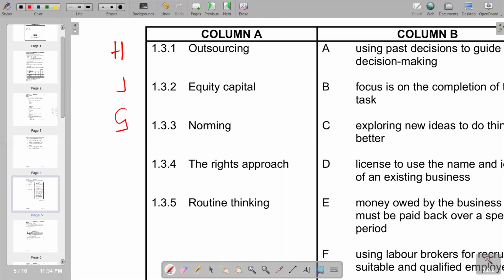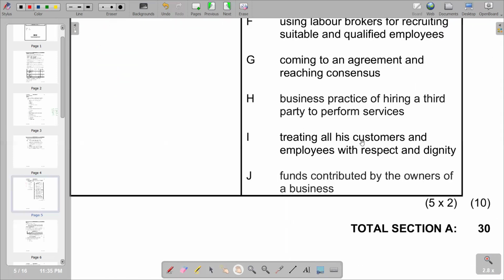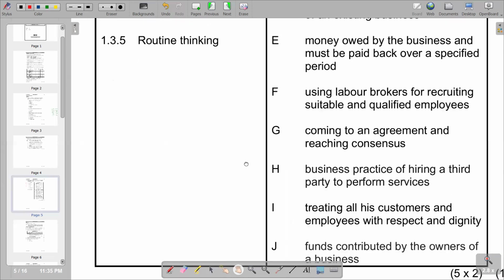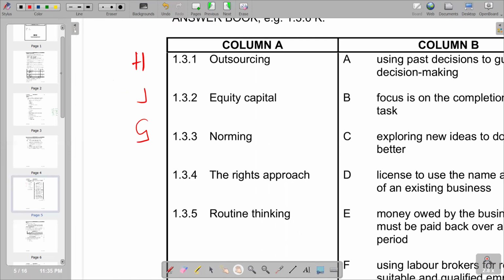Then we go to the rights approach. So the rights approach again, we try to see which one matches that. We go down. Which is saying treating all its customers and employees with respect and dignity. So that's the rights approach, the most appropriate explanation that we have. So you're saying I.